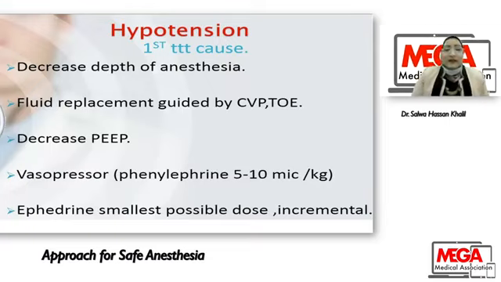If deep anesthesia, decrease the depth of anesthesia. If hypovolemic, replace fluid guided by central venous pressure and transesophageal echo. If there is PEEP or auto-PEEP, decrease PEEP. Then consider using vasopressors such as phenylephrine, because it doesn't cause tachycardia. Ephedrine can be used in the smallest possible dose and incrementally, because ephedrine shows an unpredictable response with hypertension. So it is better to use phenylephrine.